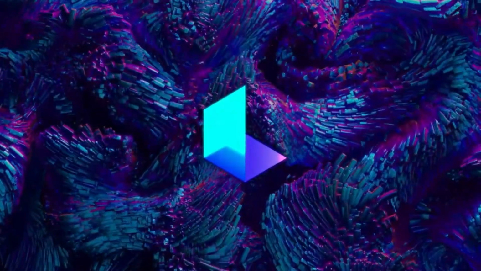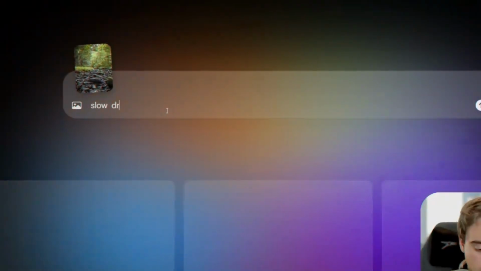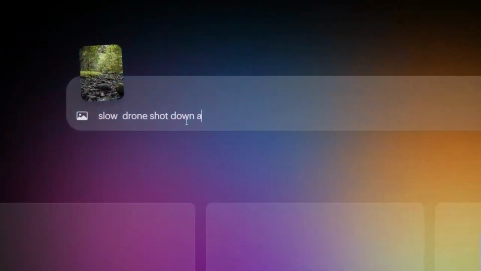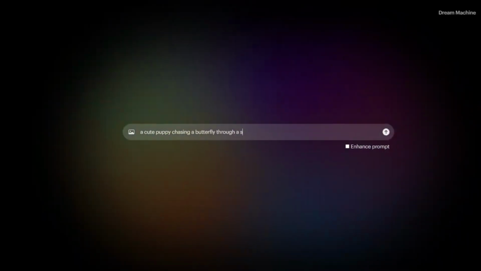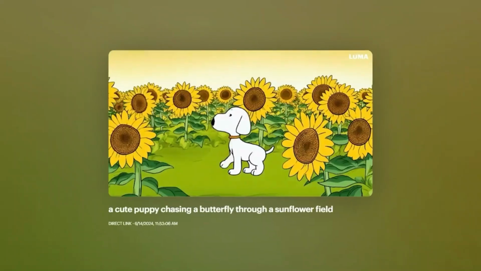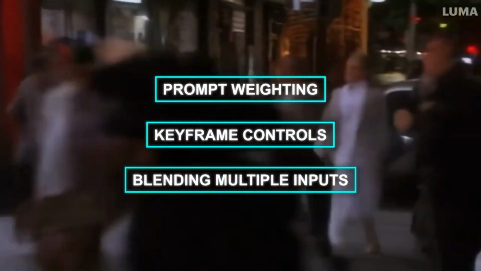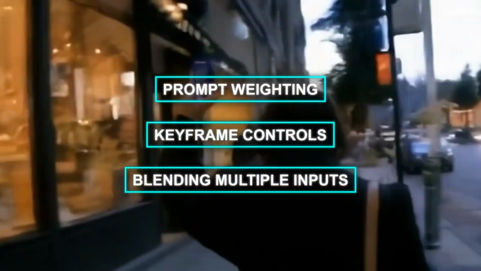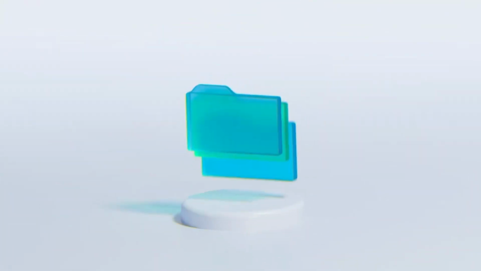For all its technical prowess, this model is surprisingly user-friendly. Luma AI has put a strong emphasis on developing an intuitive interface that allows creators to quickly iterate through different prompts and visualize their ideas. Features like prompt weighting, keyframe controls, and blending multiple inputs provide a lot of creative flexibility. Even without a background in 3D modeling or animation, users can produce high-quality cinematic videos.